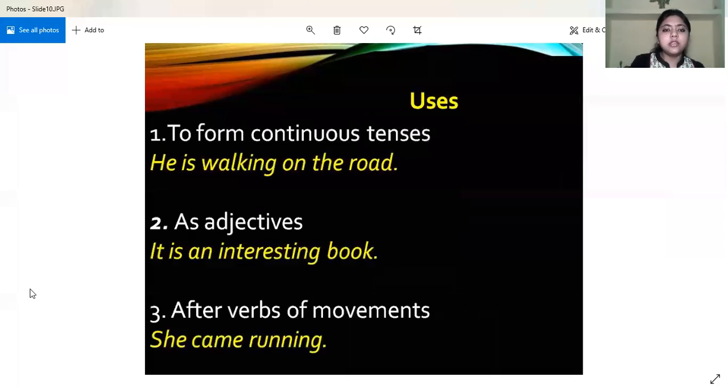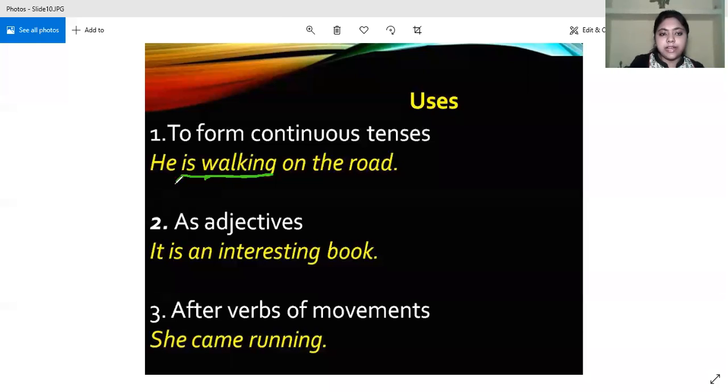Let's look at the uses. To form continuous tense: he is walking on the road. Walk plus "ing" becomes walking, and walking is the present participle. In this I want you to understand: in "is walking," there are two verbs. Here "is" is the finite verb because it will change if we change the subject or the tense. But "walking" will remain the same. So walking is a non-finite verb.